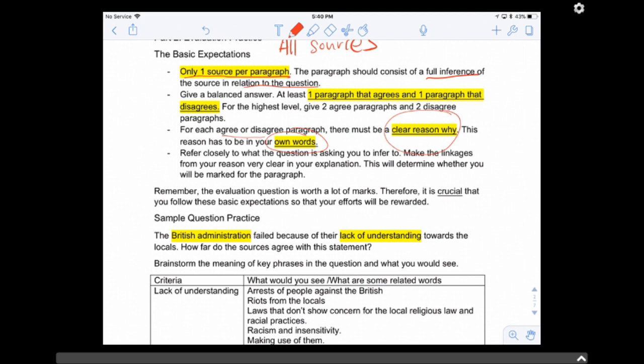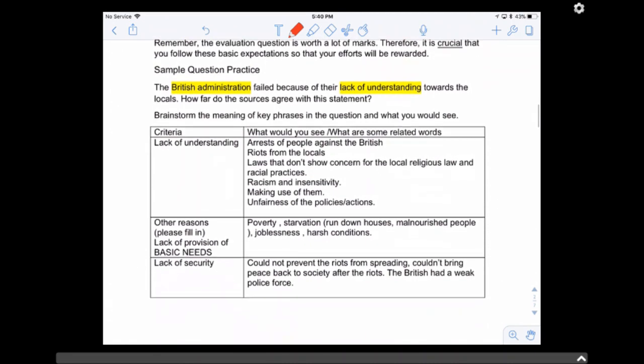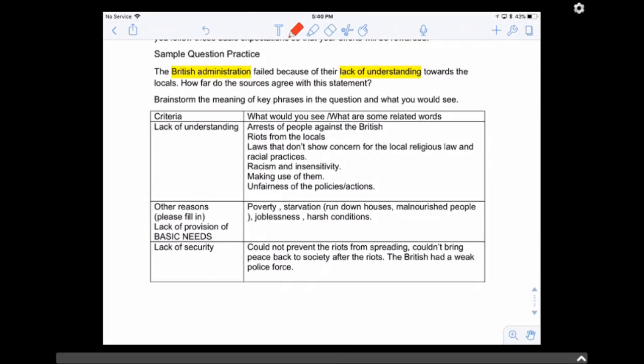Okay, now sample question. British administration failed because of the lack of understanding between the locals. Now, the key thing here is they are saying that the main character, the British administration, they failed, and this is the reason, right? This is a lack of understanding. Do the sources agree or disagree with this? Now, to help you in your explanation, you can first brainstorm what are the kind of things that you will see, right? What are the kind of things that you can explain for lack of understanding?